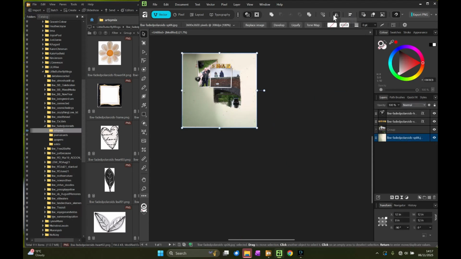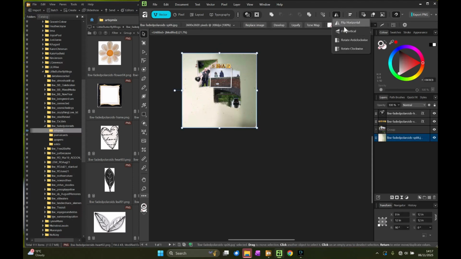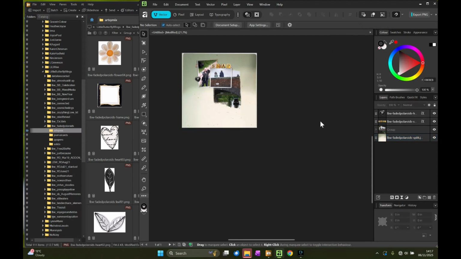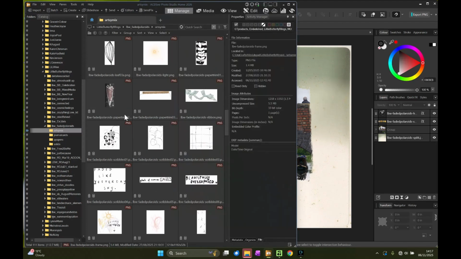If we put that paper background, so it's at the top, that balance is in much better. Okay.